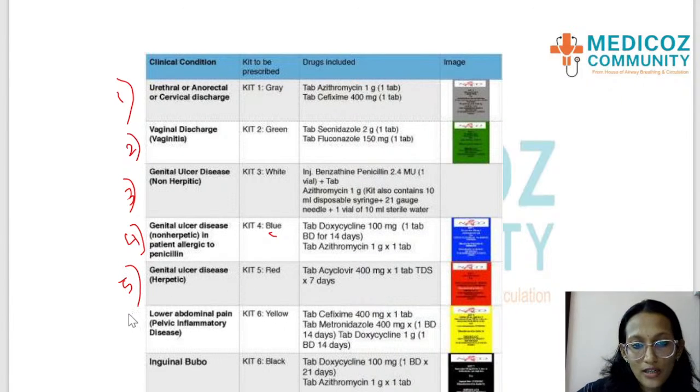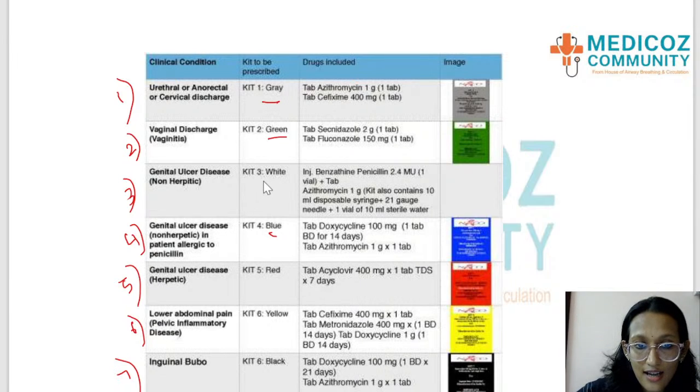Then lower abdominal pain, which is very common in women, it might be diagnosis of pelvic inflammatory disease, they get a yellow color kit. And the last one, if there's an inguinal bubo, they get a black colored kit. So urethral or anorectal or cervical discharge is grey colored kit. Vaginitis or vaginal discharge is green.